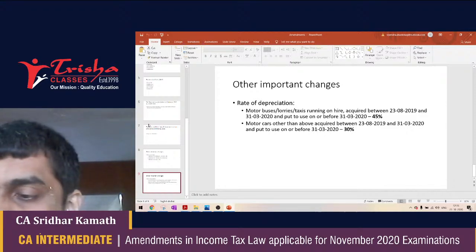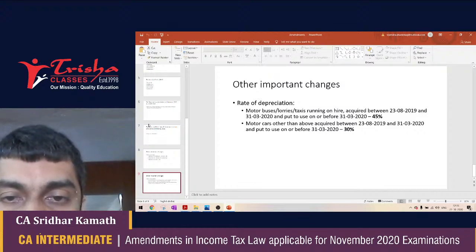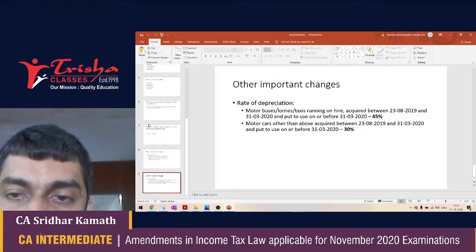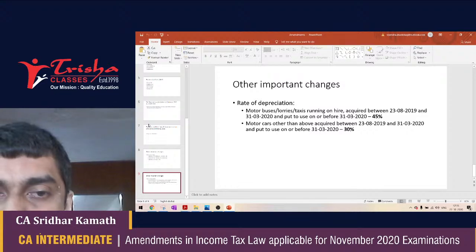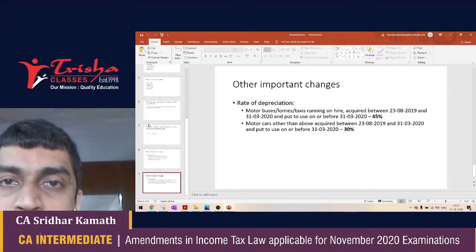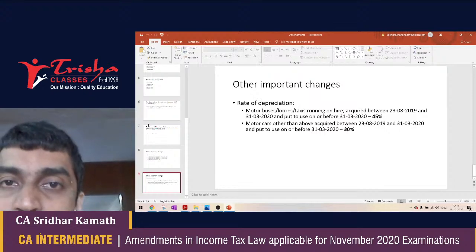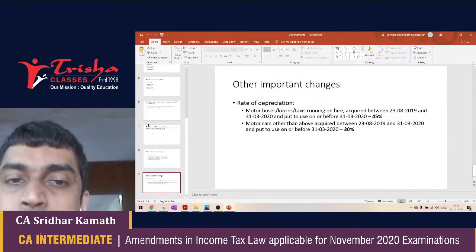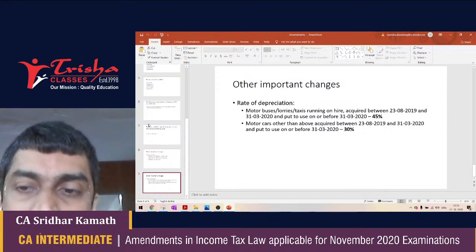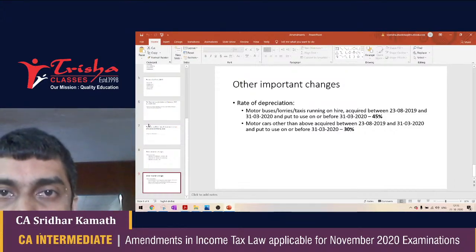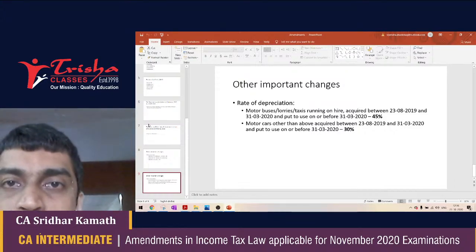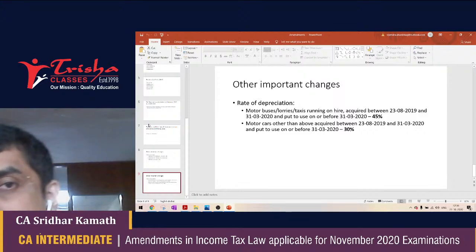In the second case where they are saying motor cars other than the above acquired between 23/8/19 and 31/3/2020 and put to use on or before 31/3/2020, they are saying the rate of depreciation now is 30%. This has been revised from 15%. So in the first case, the rate of depreciation was 30%. Now it is 45%. In the second case, the rate of depreciation was 15%. Now it is 30%. Okay.